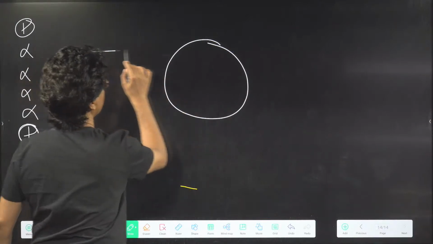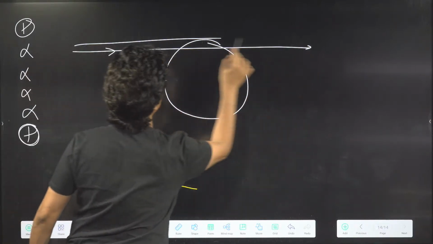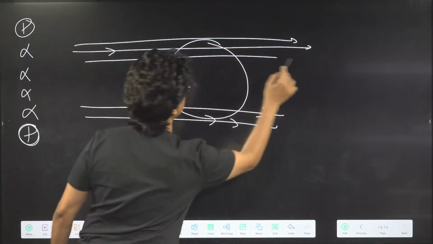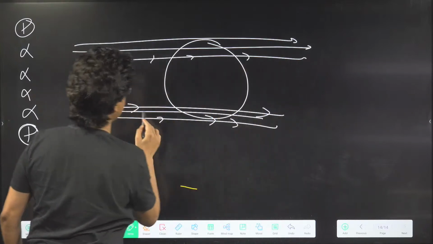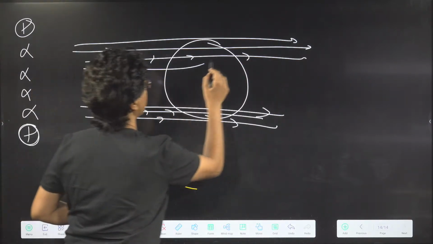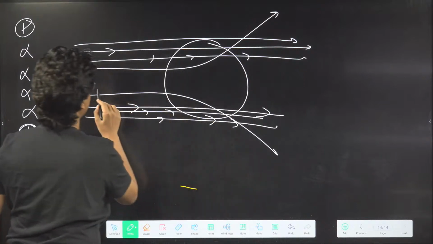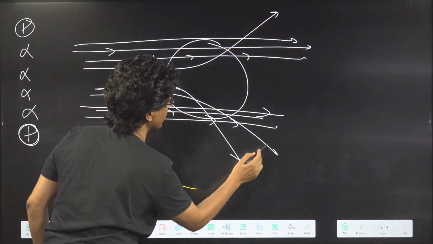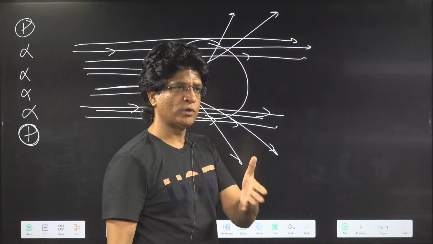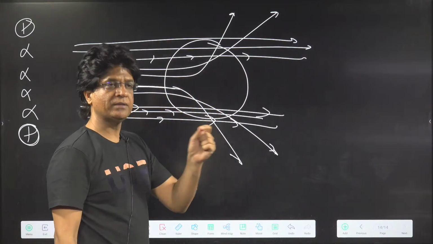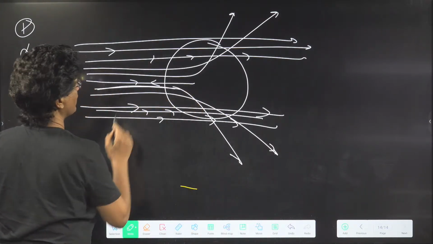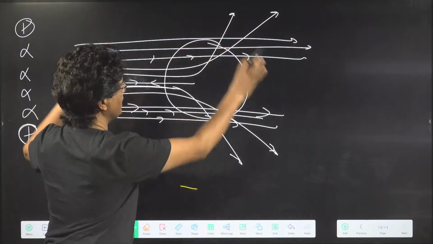He found that most of the alpha particles are passing undeviated. Most of them are passing undeviated. This everyone knows from the 11th class onwards. And the particles which were passing near the center were deviated. The closer to the center, the more the deviation. And he also found out that out of 10,000 particles, one alpha particle was also rebounding back. So this was basically his observation.